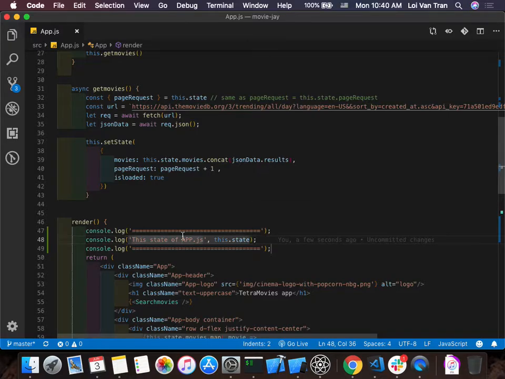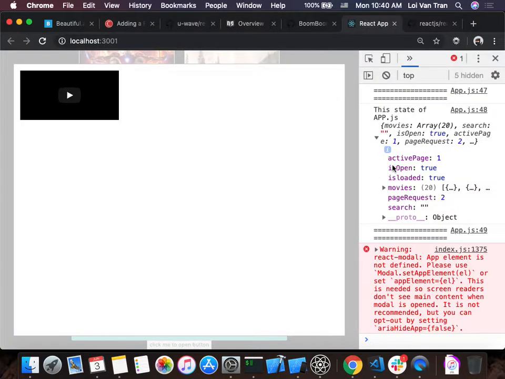Why do we see this, guys? Because when we click that button, our application state changed. When our application state changed, the application rendered again. Thus, after we clicked that button, lines 47 through 49 executed, and then we saw the new state of the application after we set it. So we can see here that active page 1, isOpen is true, isLoaded is true, and we have some data with movies, a bunch of other pieces of data. That's all it is, okay?